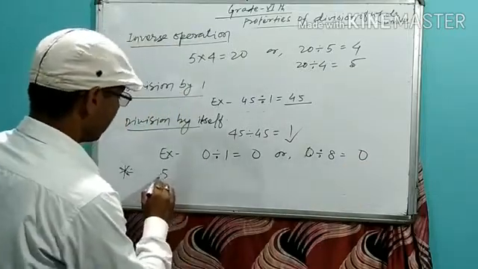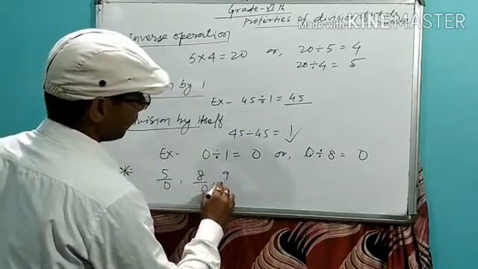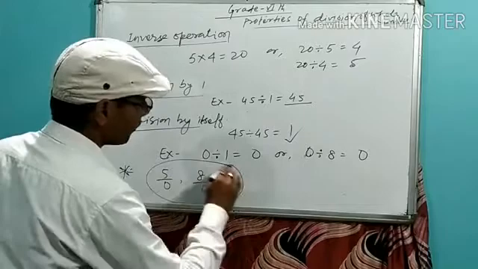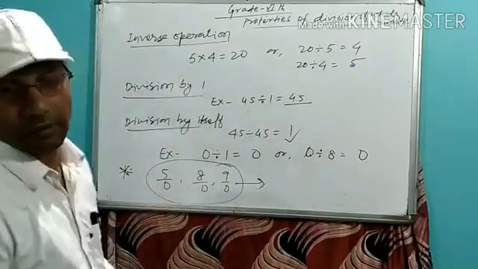Like 5 by 0, 8 by 0, 9 by 0, there will be no result. It is not defined.